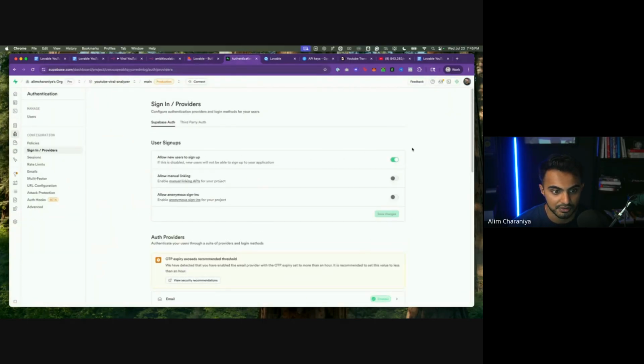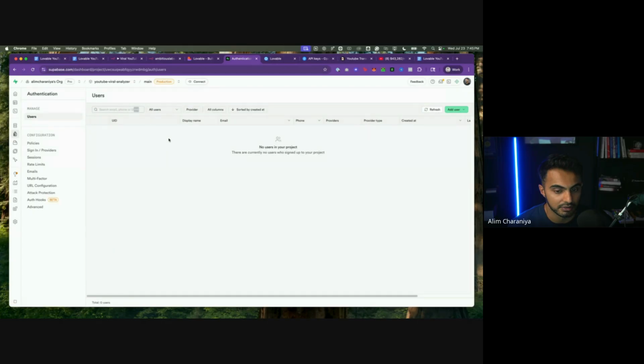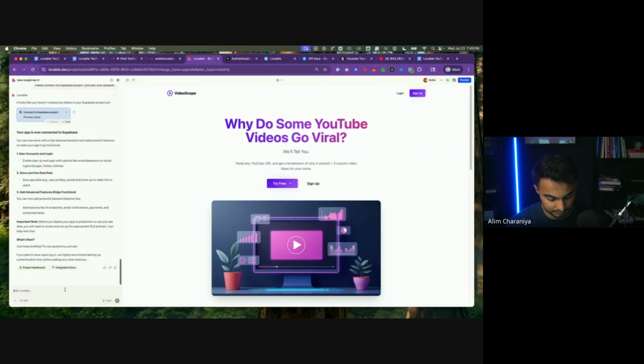It says allow new users to sign up. That is set up. Users. Awesome. I'm going to say I set up email authentication in Supabase. I always say I'm too nice to the AI. Integrate login and sign up functionality into my app.